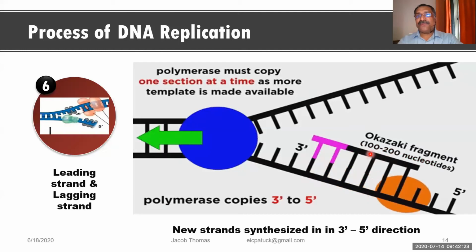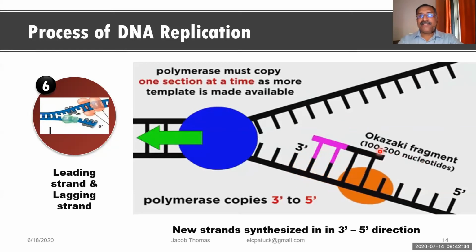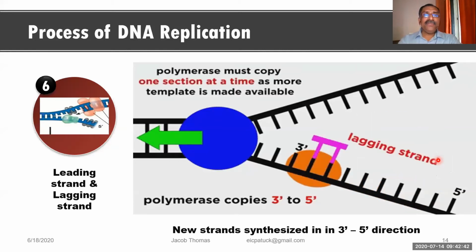And what do you call these fragments? These fragments are called Okazaki fragments. Okay, so in the lagging strand or discontinuous strand, there are small fragments. These fragments are said to be what? Okazaki fragments. Can you tell me why? Please write in the chat box the name of the fragments I said now.